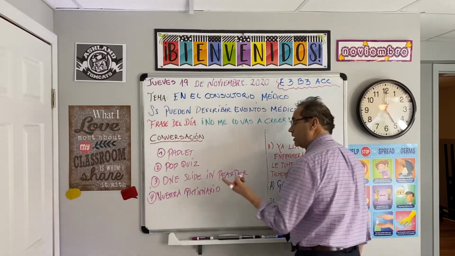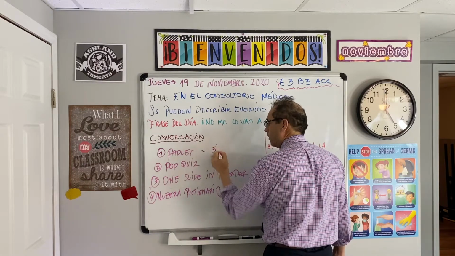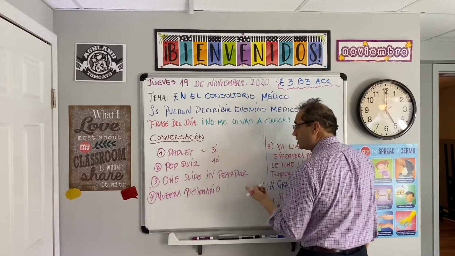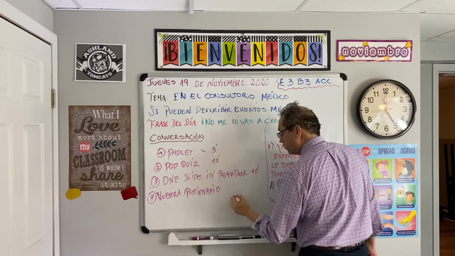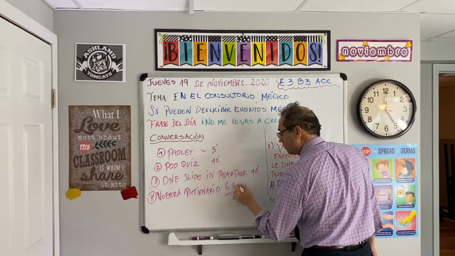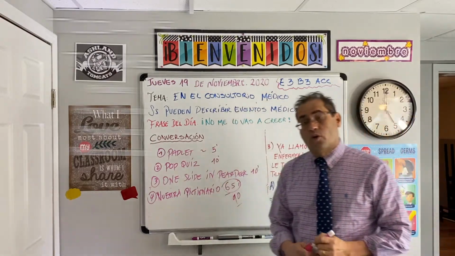So guys, Padlet is going to be about 5 to 10 minutes. Yeah, let's say 5 minutes. Pop quiz about 5 to 10 minutes. One slide is about 10 minutes. And then you got 25 minutes and you got 90 minutes here. So that means that you're going to take about 60 minutes to work in your Pictionary. Do you have any question for me?